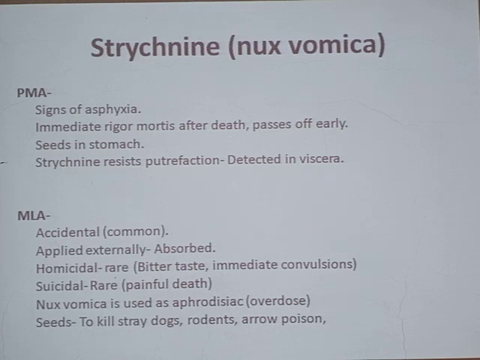The seeds or the powder of the Nux vomica can be found in the stomach. Strychnine resists putrefaction. That's why Nux vomica can be detected in the viscera. The other examples of poisons which resist putrefaction are arsenic, cannabis indica, and Nux vomica or strychnine. They can be detected in the viscera because strychnine resists putrefaction. It will not be putrefied even in decayed or decomposed bodies.